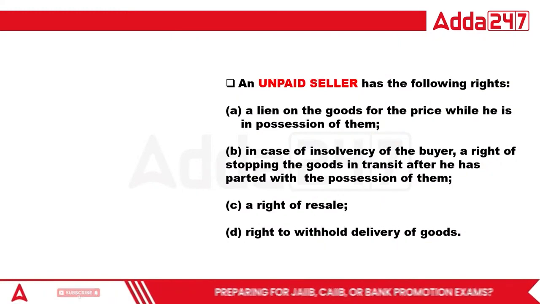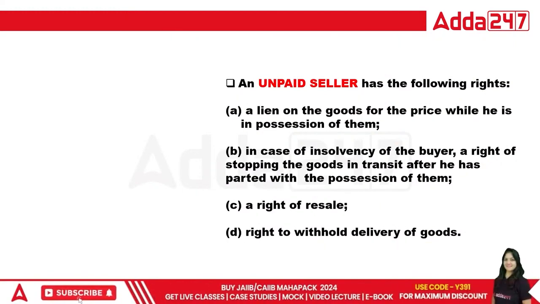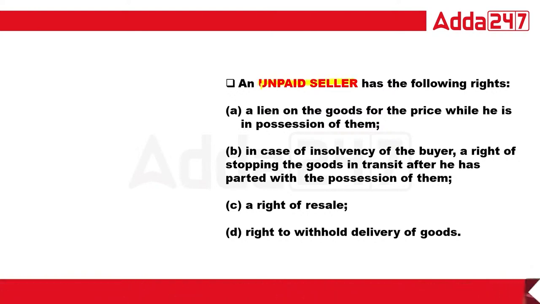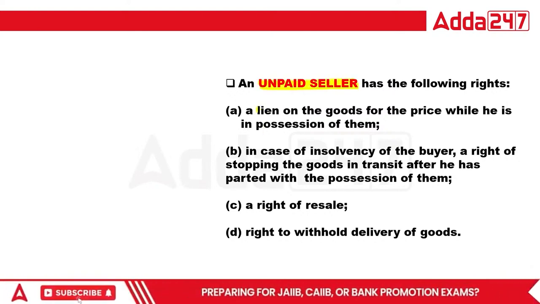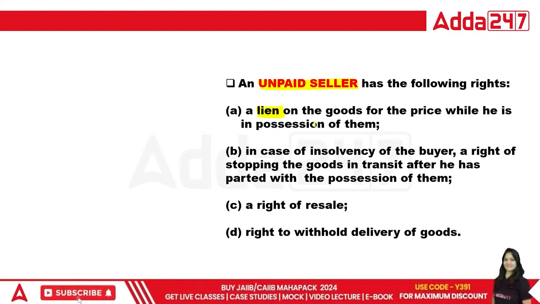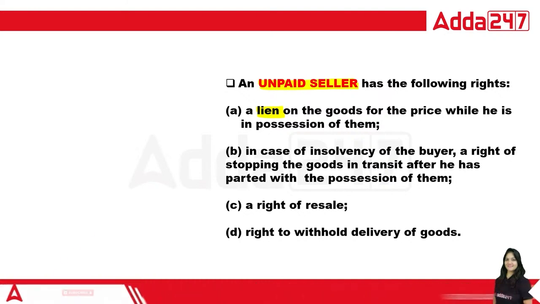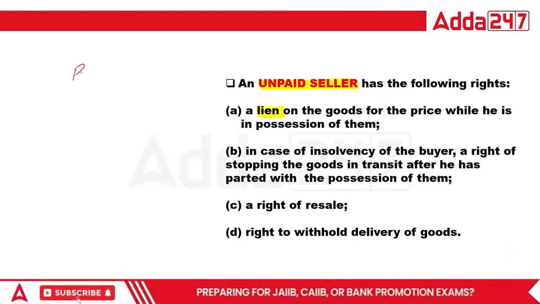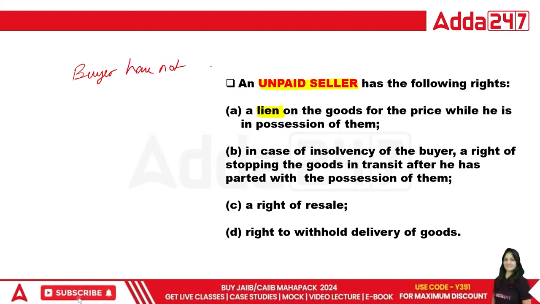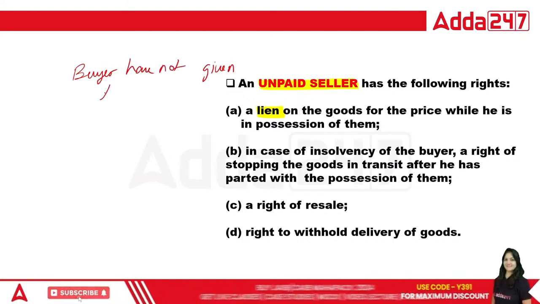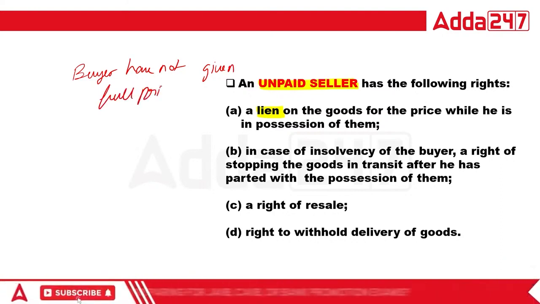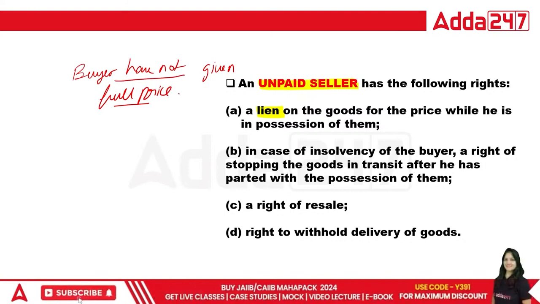Now, the unpaid seller. What is an unpaid seller? So an unpaid seller is basically what? One who has a lien on the goods for the price while he is in possession of them. Okay, unpaid seller means suppose the buyer has not given the full price. This is called an unpaid seller.